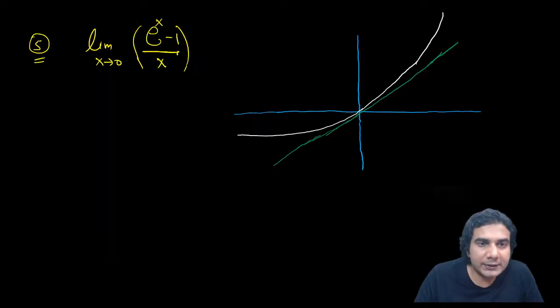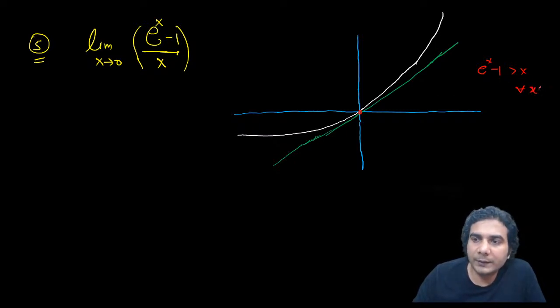All right, so let's continue. So you can see e raised to x minus 1 is always greater than x for all x. They are equal for x equal to 0, so e raised to x minus 1 is greater than x for all x belonging to real numbers minus 0. For 0, they are equal.